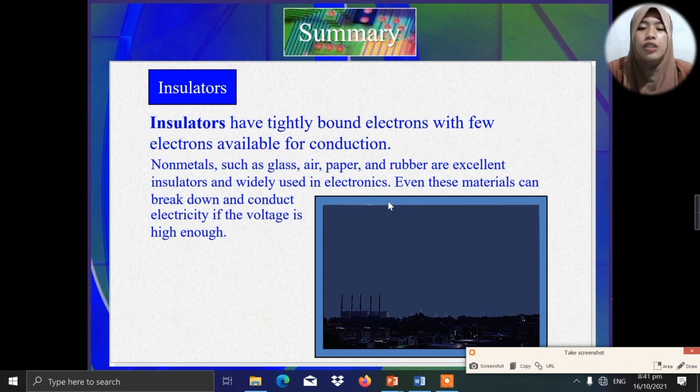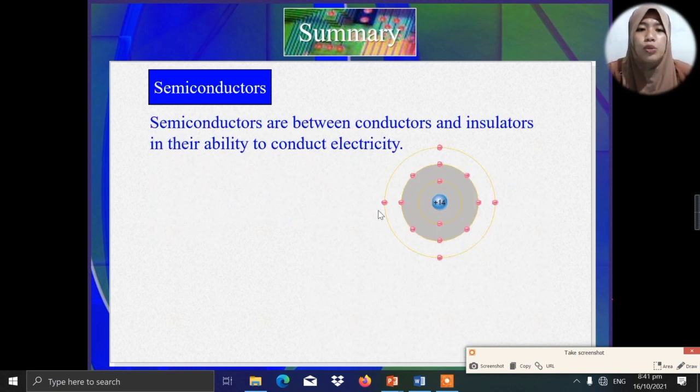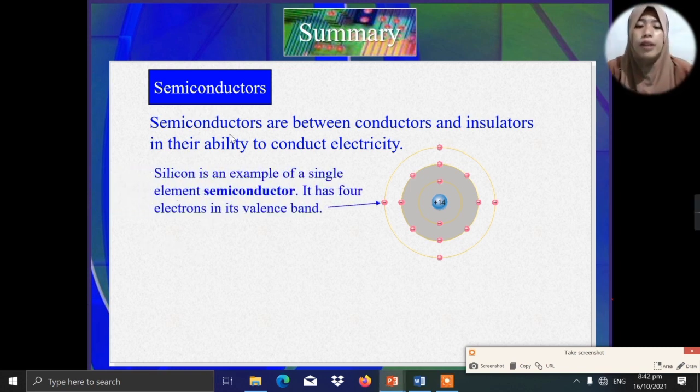So let's have this third type or third group of materials known as the semiconductor. This semiconductor is neither a good conductor nor a good insulator. One of the best examples of the semiconductor is silicon. Semiconductors are between conductors and insulators in their ability to conduct electricity. Again, as I've said, the most commonly used material in semiconductors is